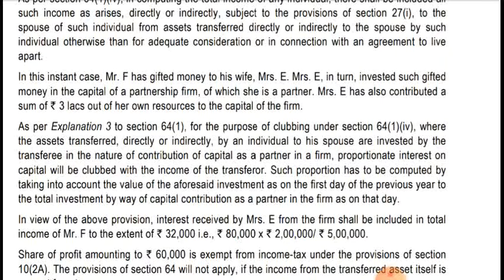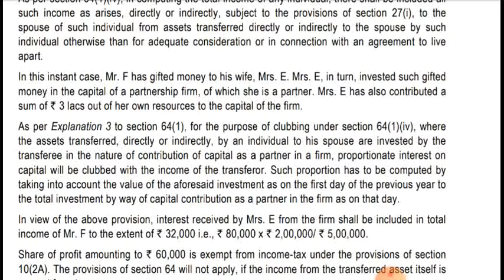As per Explanation 3 to section 64(1), for the purpose of clubbing under section 64(1)(iv), where assets transferred directly or indirectly by an individual to his spouse are invested by the transferee in the nature of a contribution as a partner to the capital of the firm, proportionate interest on the capital will be clubbed with the income of the transferor.